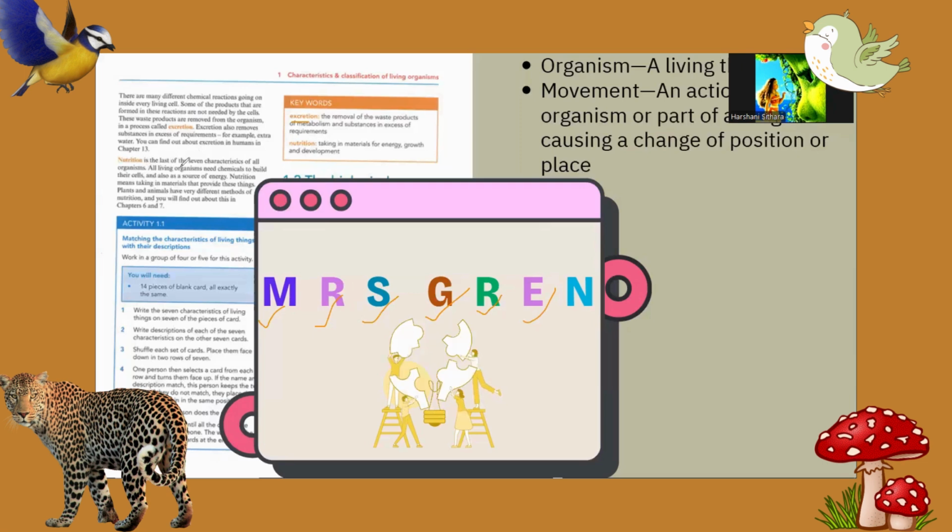All living organisms need chemicals to build their cells and also as a source of energy. Nutrition means taking materials that provide these things. Plants and animals have very different methods of nutrition, and you will find out about these in chapters 6 and 7.